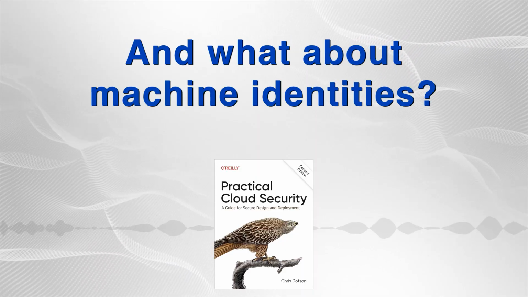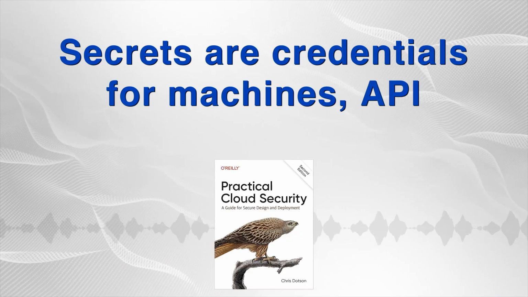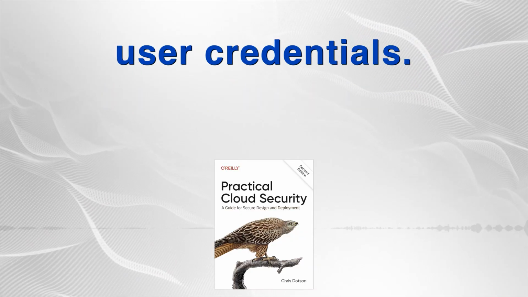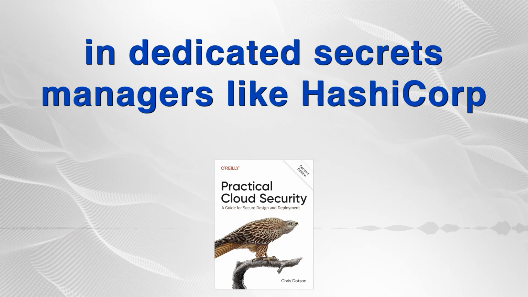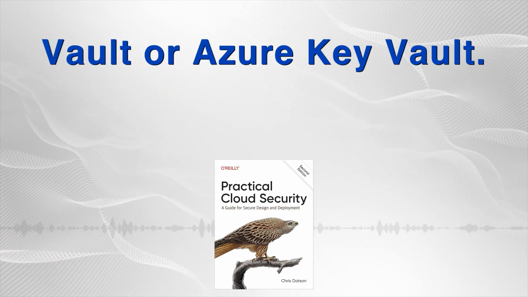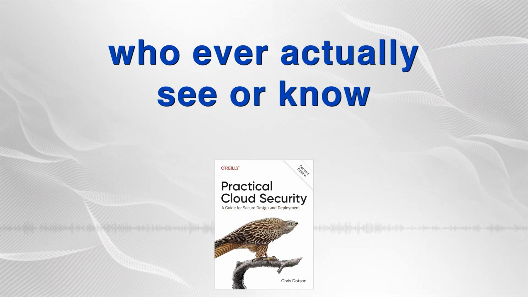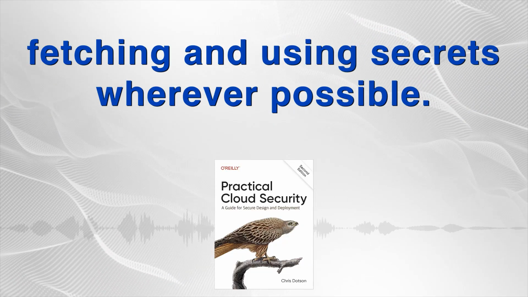Okay. And what about machine identities? Secrets management? Secrets are credentials for machines, API keys, system passwords. They need the same discipline as user credentials. Encrypted storage, frequent rotation, and stored in dedicated secrets managers like HashiCorp Vault or Azure Key Vault. Good. The goal being to minimize the number of humans who ever actually see or know the secret value. Automation should handle fetching and using secrets wherever possible.